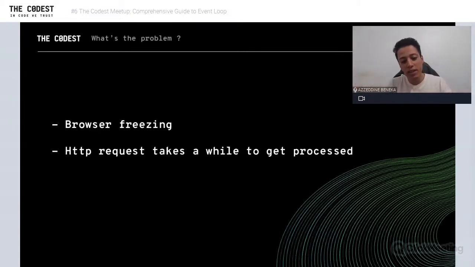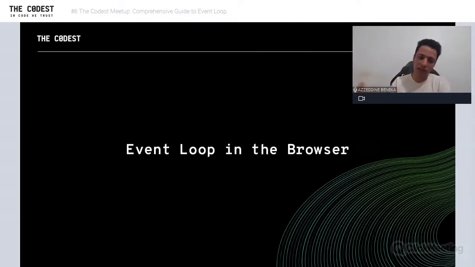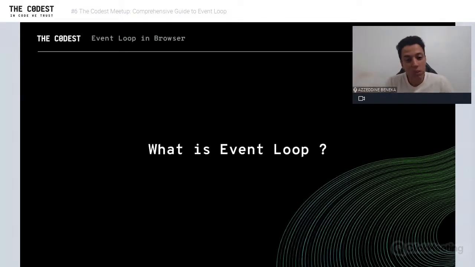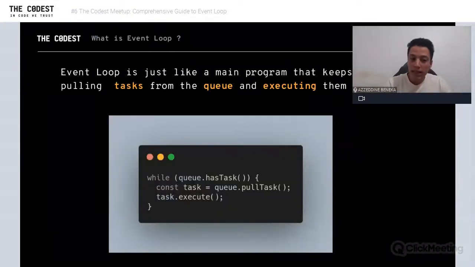So yeah, we are talking about the event loop, but in two platforms, and they are different in their behavior. First of all, we're going to discuss the event loop in the browser, which is very important to you guys as front-enders. But the first question you can ask, guys, is: what is an event loop? Well, think about it, it's just like a main program that's going to start before everything you run, okay, before everything. It's a program that's going to loop, and that program has a relation with a queue that has tasks.